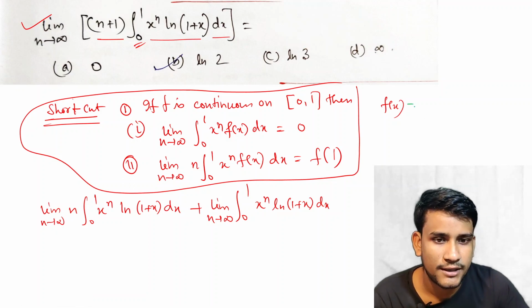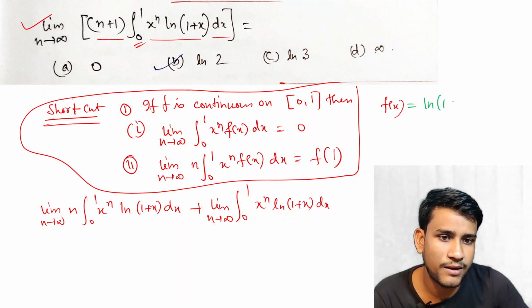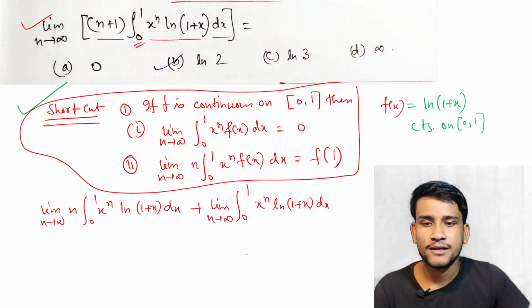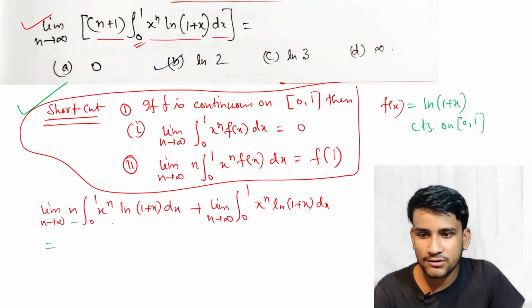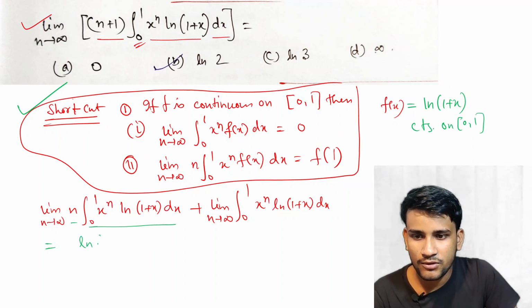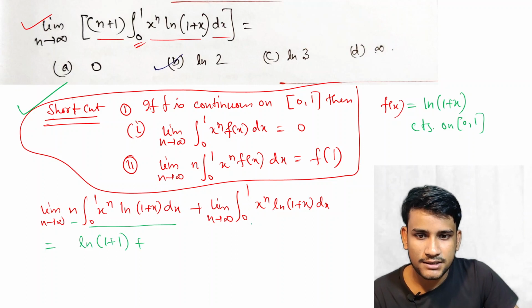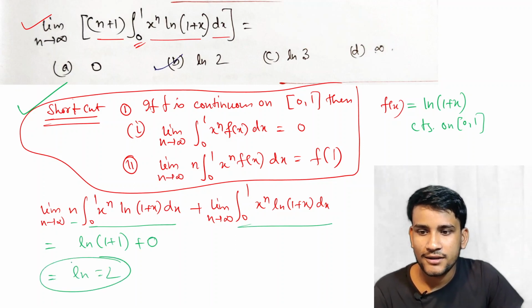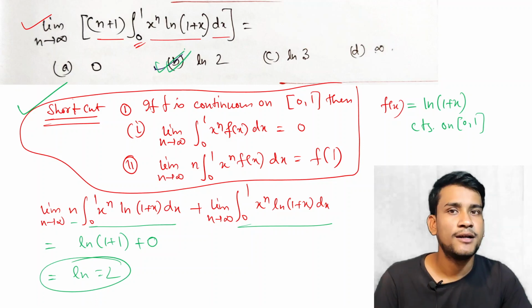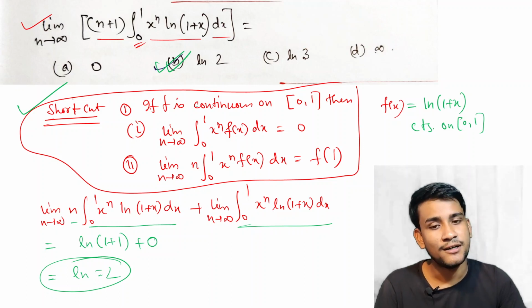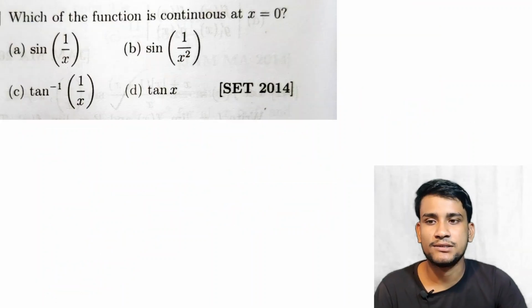Now f(x) is equal to what? f(x) is equal to ln(1 plus x), which is obviously continuous on [0,1], no problem. So we can apply this result. Okay, so this is equal to n x to the power n into 0 to 1, that is f(1), that is ln of (1 plus 1), plus the complete value is 0, so this is ln 2. Okay, so this is a very simple trick or technique to solve this type of problem within a few seconds.